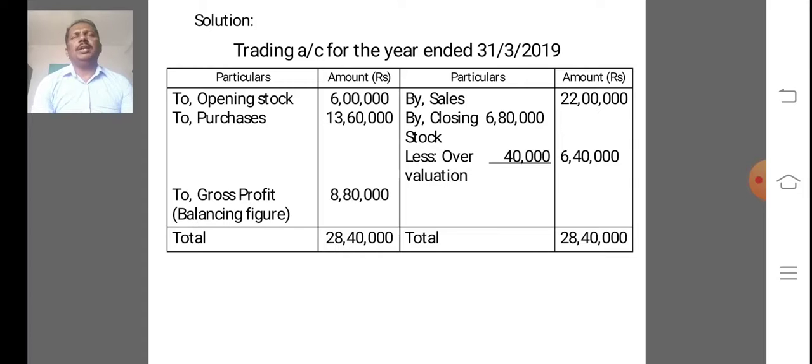Purchases, no returns, 13,60,000. So first we enter opening stock, then second purchases, and then credit side by sales, no returns, 22 lakhs, and closing stock